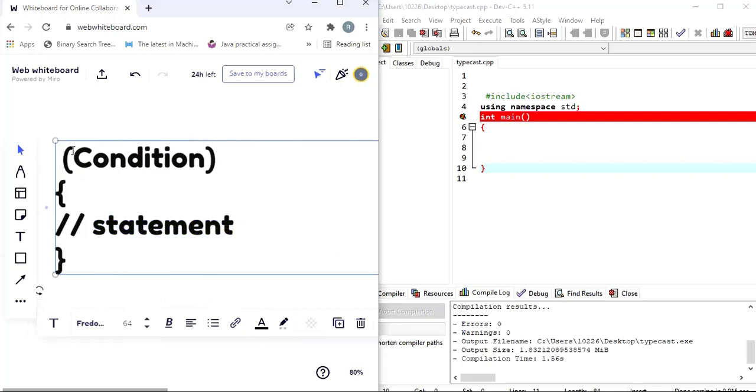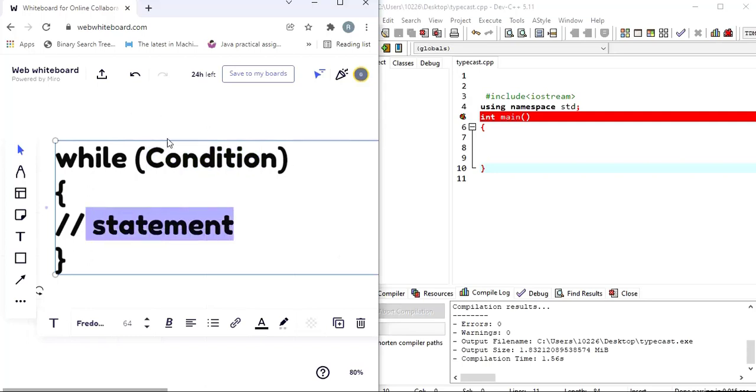But the while loop is a loop. So here also we are going to check the condition. If this given condition is true, this body of the statement is going to be executed, but not once, until this condition becomes false. That's the difference. In the if condition, this will be executed only once, but in the while loop, this statement will be executed multiple times as long as this given condition is true. That is the reason why we call the while loop an entry control loop.